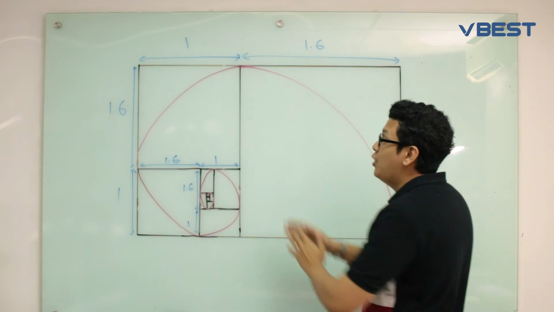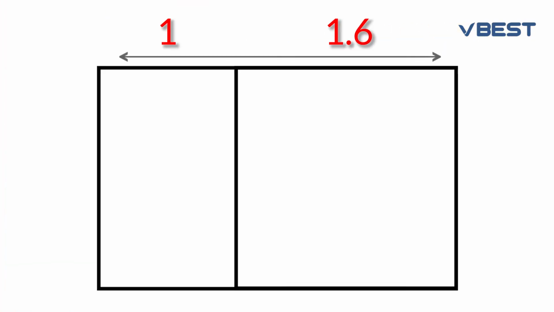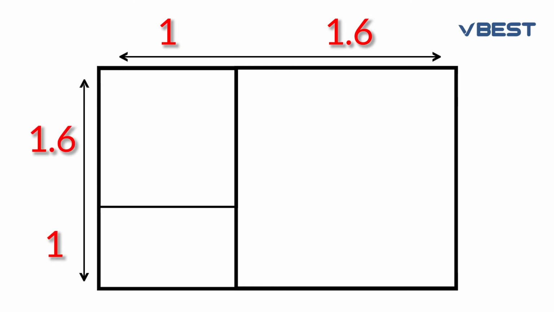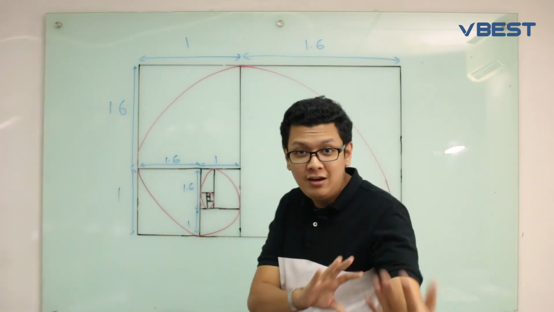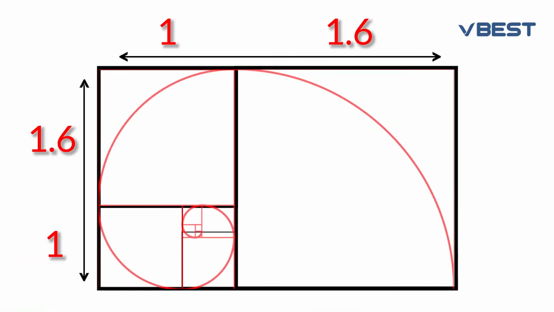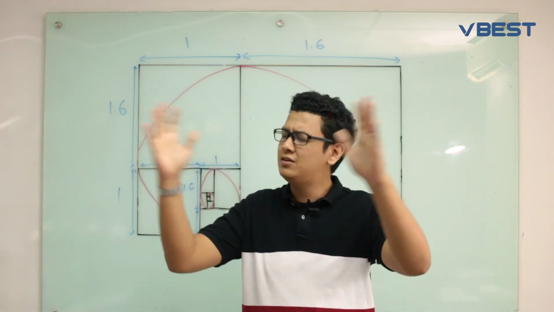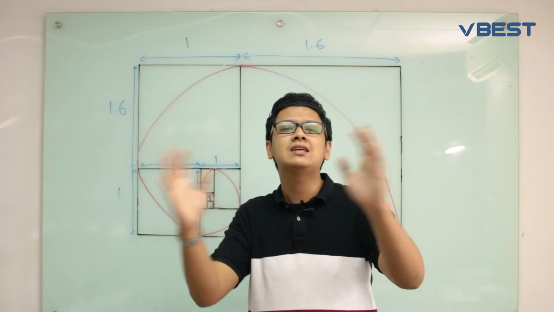Alright, so first of all, we create a rectangle, and in this rectangle we divide the ratio to 1 and 1.6. From this rectangle, we form another rectangle, and we divide it with the ratio 1 to 1.6. Okay, and then we divide it again with another rectangle with the ratio 1 to 1.6. Divide it again and again and again. Alright, so when this ratio 1 to 1.6 is repeated, here comes the spiral design. This spiral design is what explains the universal spiral design and the universal design phenomena.